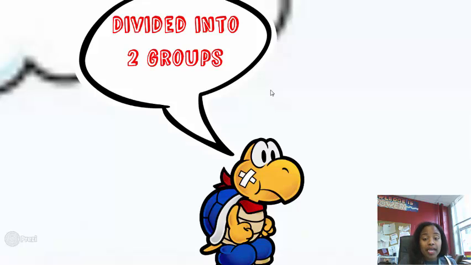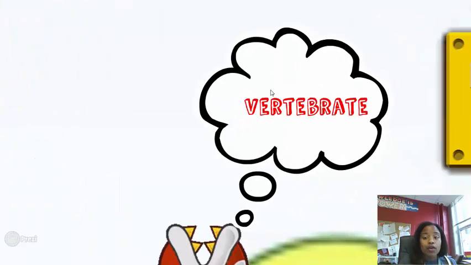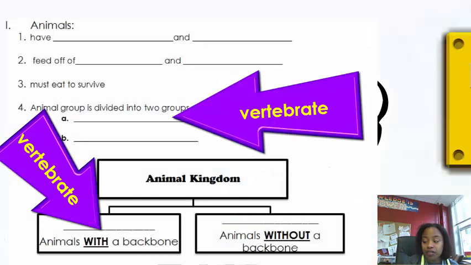The first group is vertebrate. Repeat after me, vertebrate. Great job. Vertebrates are animals that have a backbone. Go ahead and rub the middle of your back. That bone you feel right there is your backbone. So we are members of the vertebrate group because we have a backbone. All right, so remember, vertebrates have a backbone. Go ahead and fill that in your notes now.